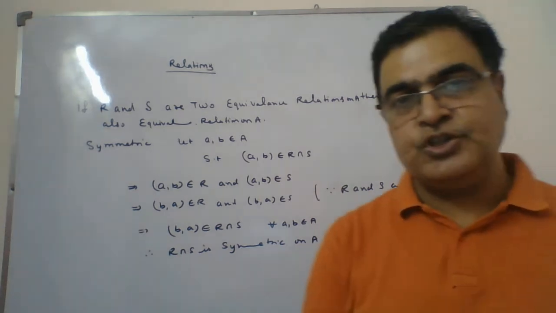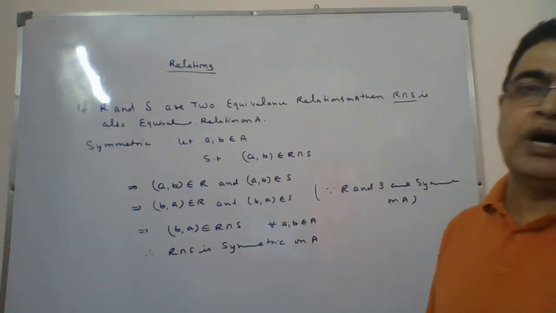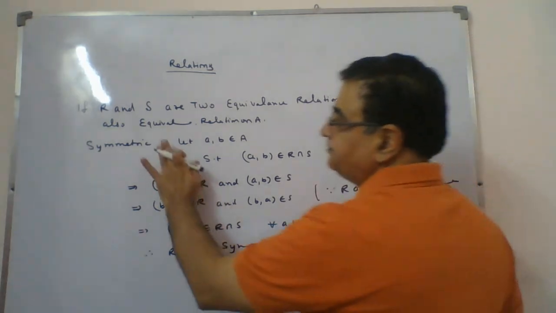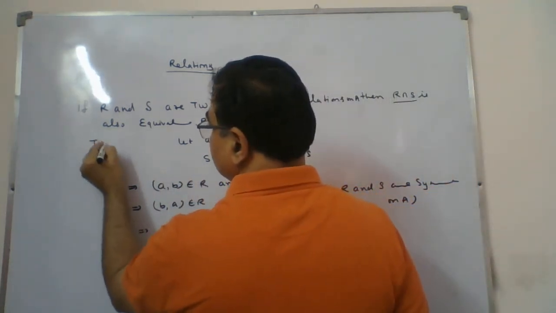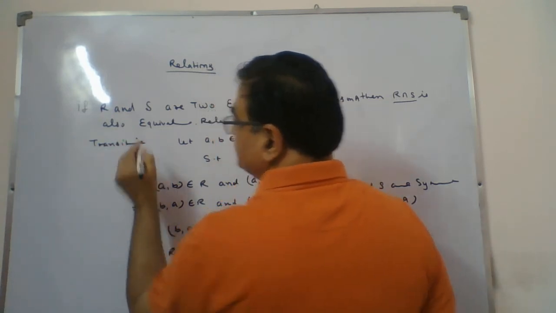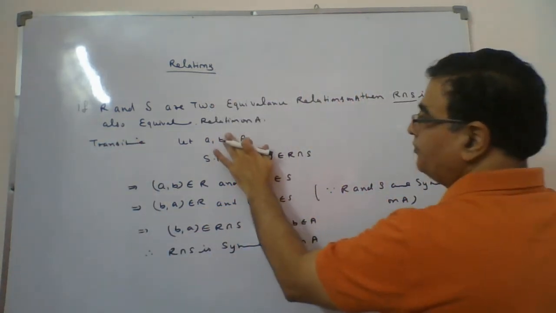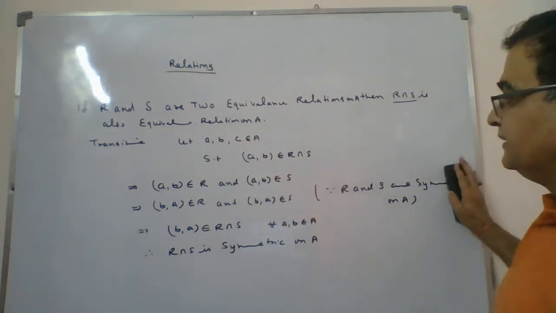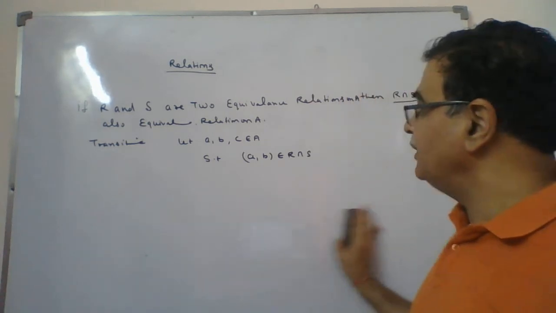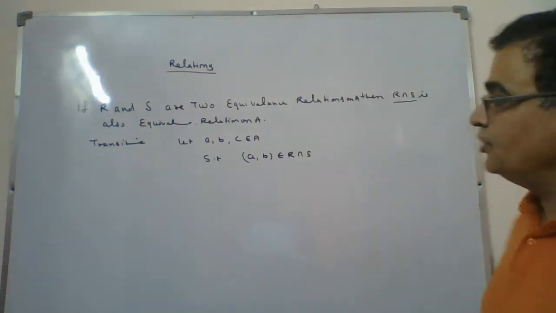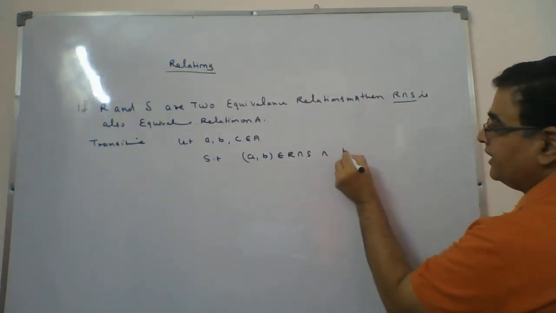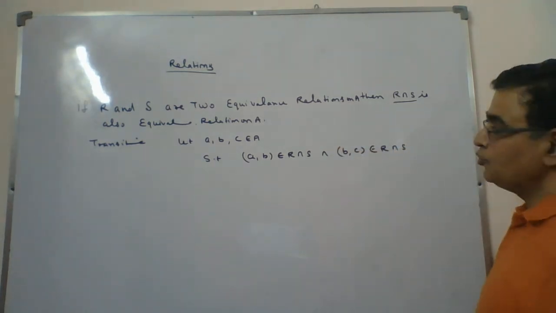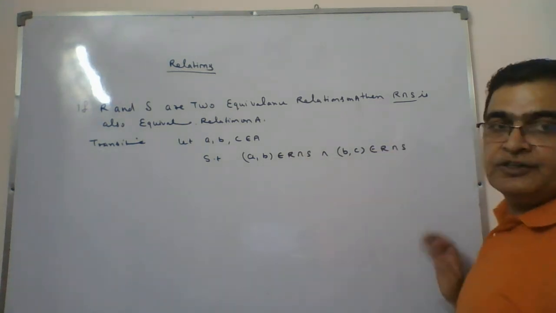Not a very difficult question, but the only thing is we should know how to write this question. Then comes transitive. In transitive, we will take three members. Let A, B, and C belong to A, such that, what is the condition we have? AB belongs to R intersection S, and at the same time, BC belongs to R intersection S. And what I have to bring? AC is a member of R intersection S.